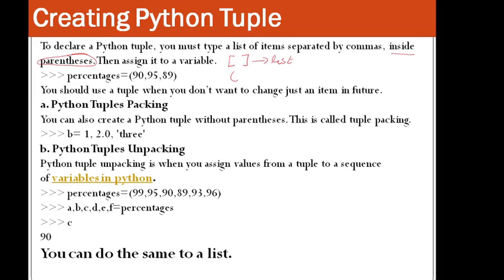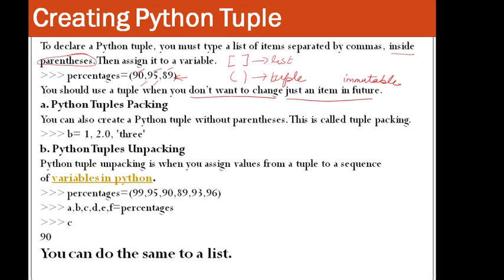If you are using parentheses, it means this is a tuple. Otherwise you are writing the elements and putting the commas, and here you are enclosing the elements in the parentheses. So you should use a tuple when you don't want to change an item in the future, because it is immutable. So you cannot change the elements once it has been declared.